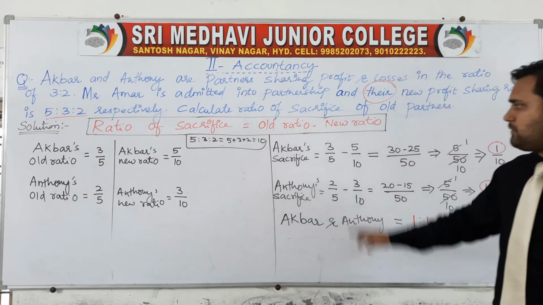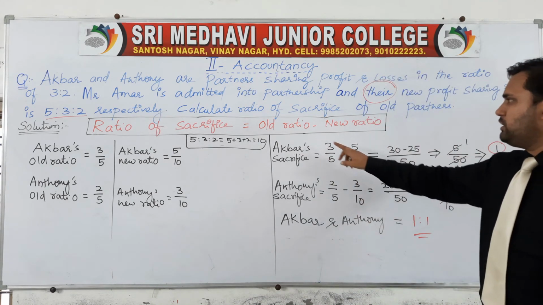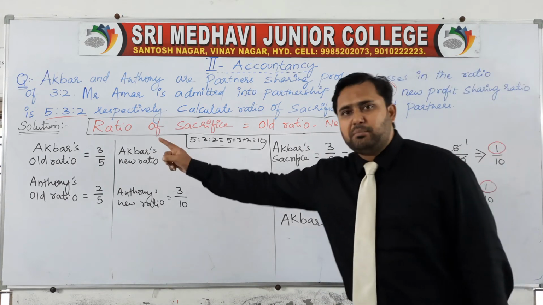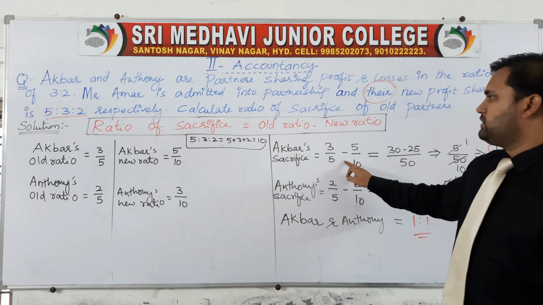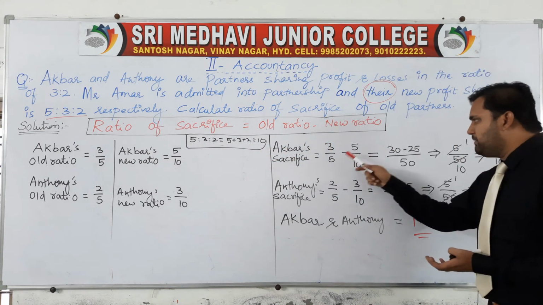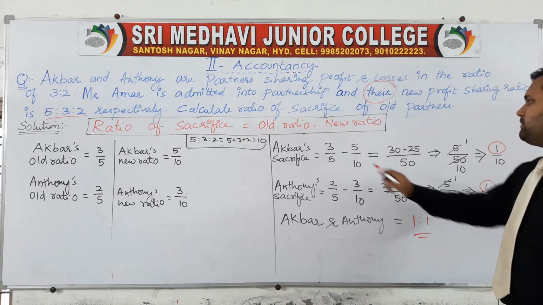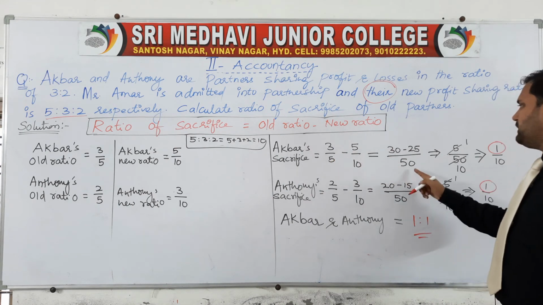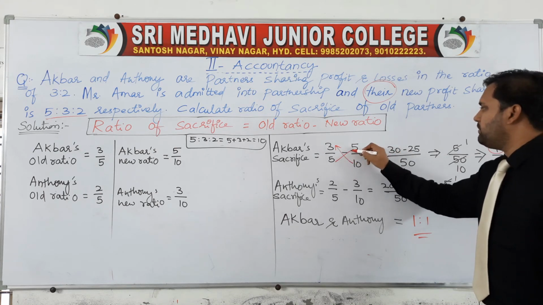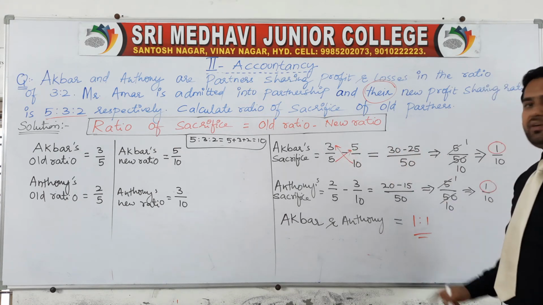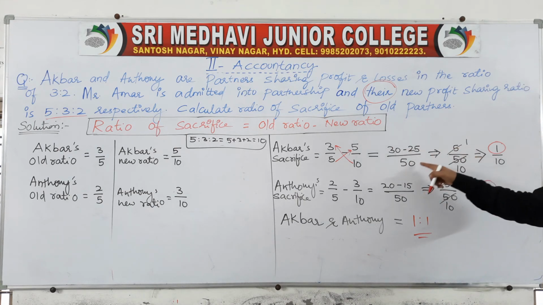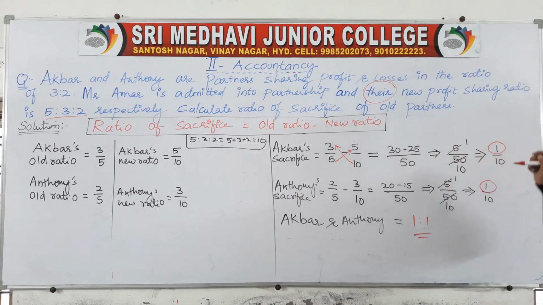So Akbar's sacrifice is equal to his old ratio, 3/5, minus his new ratio, 5/10. So 3/5 minus 5/10: 5 into 10 gives you 50, 10 into 3 is 30 by cross multiplication, 5 into 5 is 25, 30 minus 25 gives you 5, so 5/50, which is 1/10.